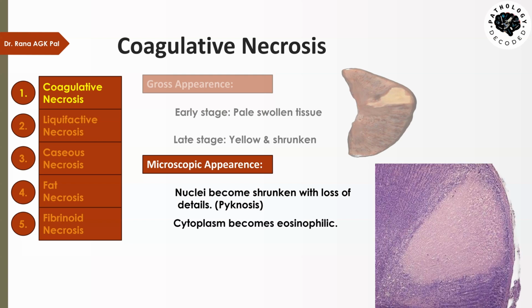Secondly, the cytoplasm becomes eosinophilic. That means the cytoplasm of the cells which have died because of coagulative necrosis will become pinkish in color. Eosinophilic means that it will bind with the eosin stain, and so under the microscope it will appear pinkish in color. So here you can see that this area is a part of the tissue which has undergone coagulative necrosis, and that is appearing reddish in color, and the surrounding area, which is the normal tissue over here, is bluish in color. And why is this eosinophilic? Why is this pinkish in color?